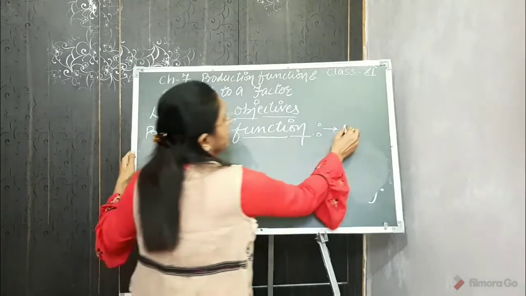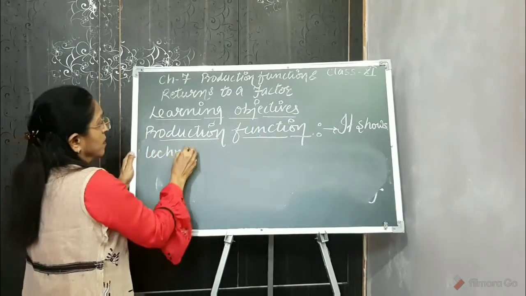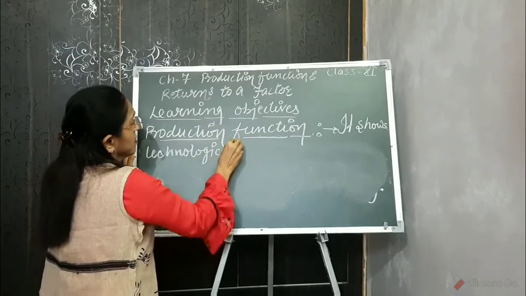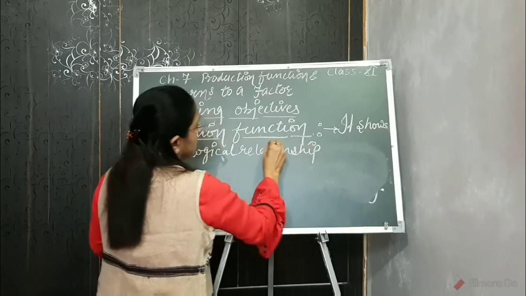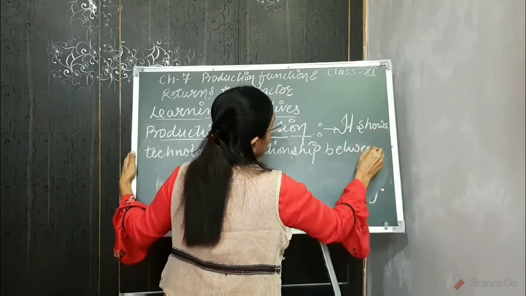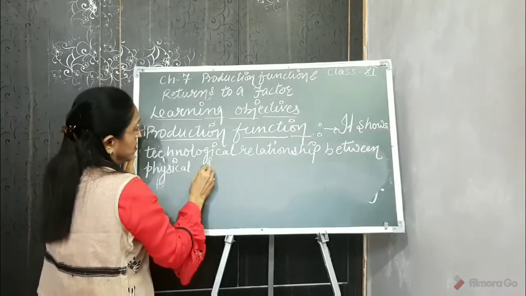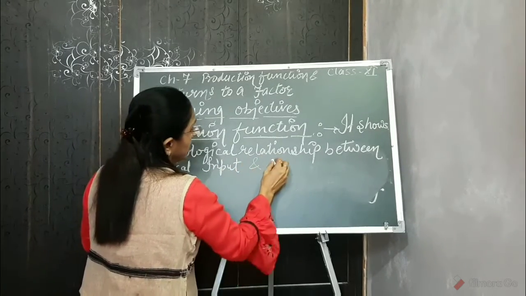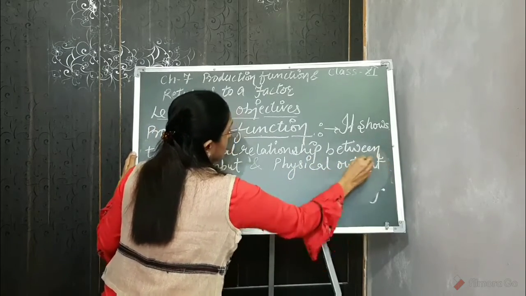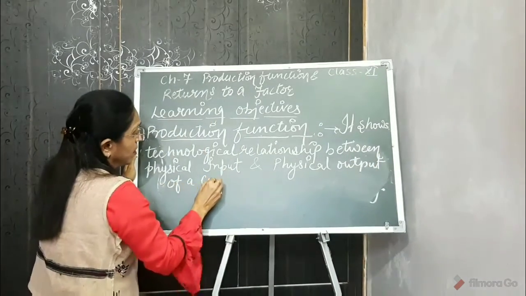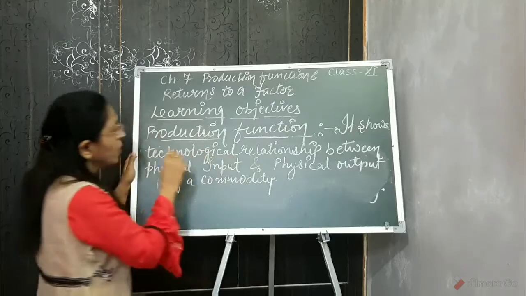Now we see our next topic, production function. It shows the technological relationship between physical input and physical output of a commodity. That's called our production function.